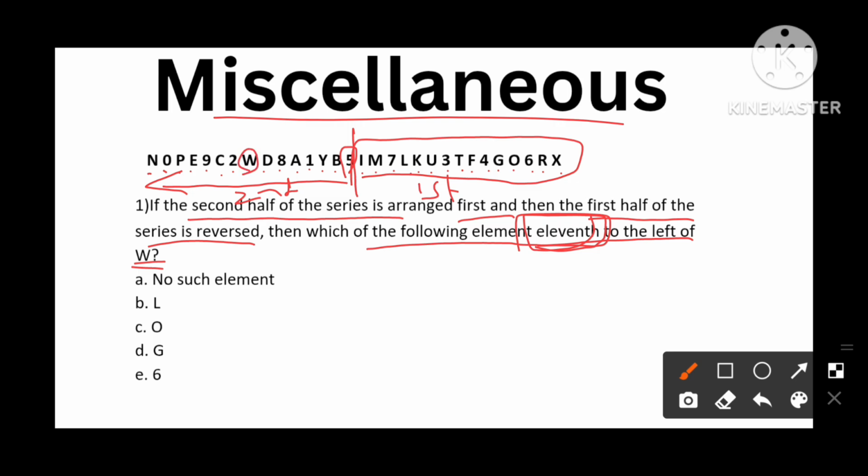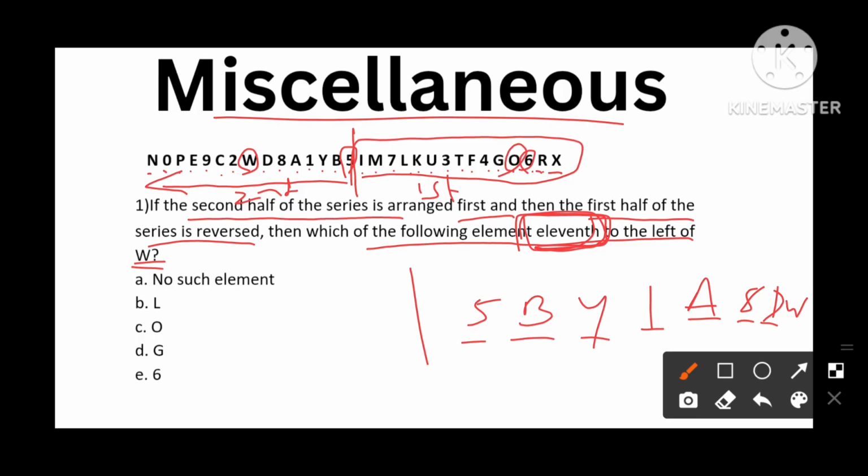W left side means in second form how we get is 5BY1A 8DW like this. And asking about 11th. So 1, 2, 3, 4, 5, 6, 7, 8, 9, 10, 11. 11 is O. So option C is our answer.